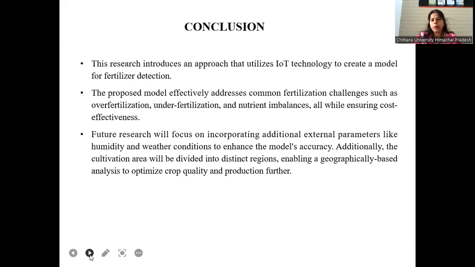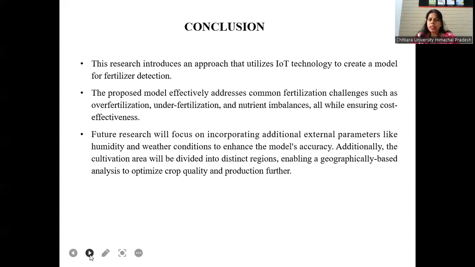We conclude that this paper introduces an approach that utilizes IoT technology to create a model for fertilizer detection. IoT technology is a very emerging field nowadays, and it helps the farmer to detect any type of fertilizer which is helpful for crop growth.